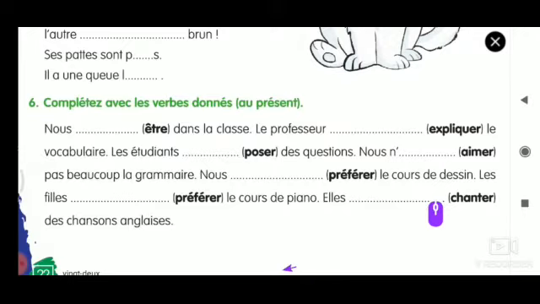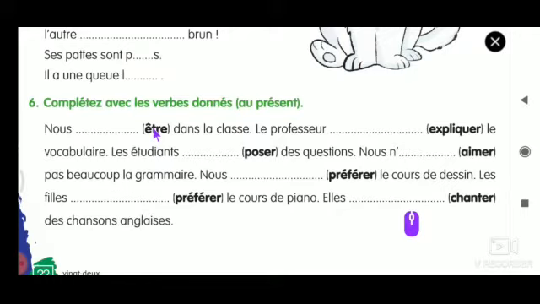The first sentence is: Nous dash être dans la classe. We have already seen the verb être while we were in 6th standard. Do you know the conjugation of être?